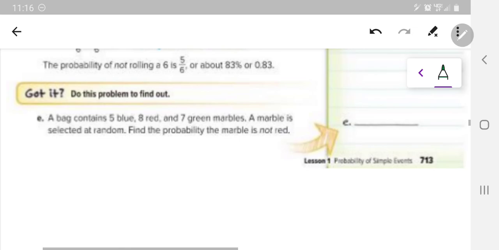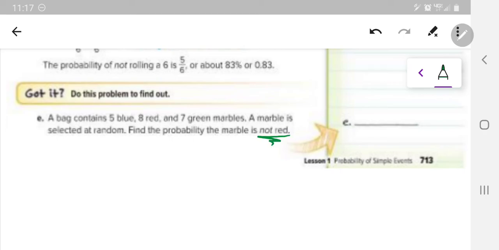So let's look at this Got It and work through it. A bag contains 5 blue, 8 red, and 7 green marbles. A marble is selected at random. Find the probability the marble is not red. So our experiment is picking a marble out of a bag. The event that we're looking to achieve is we want to find the probability the marble is not red.